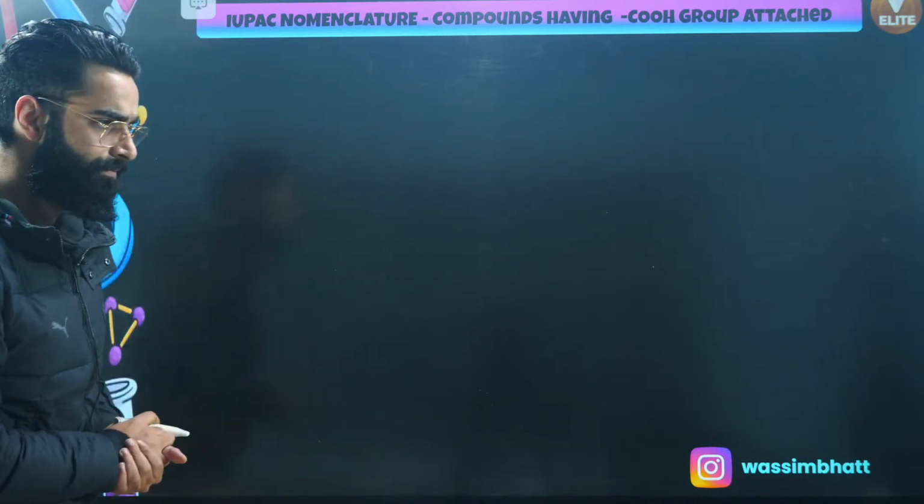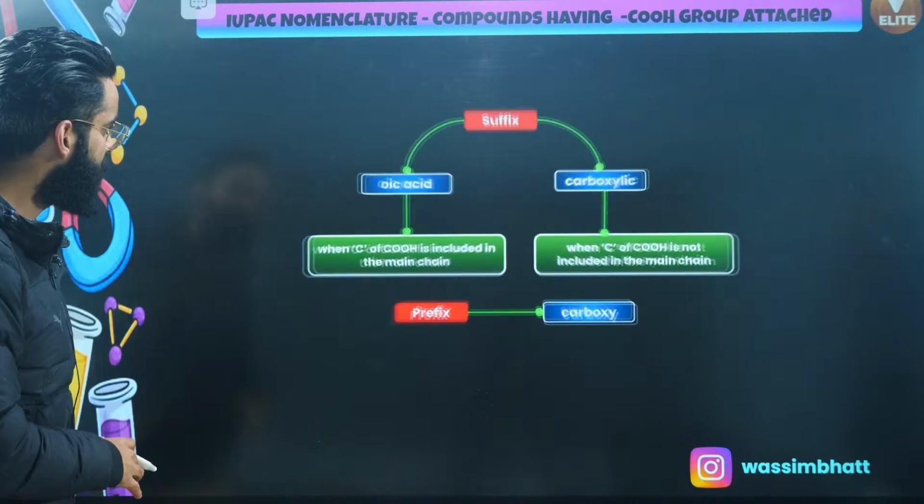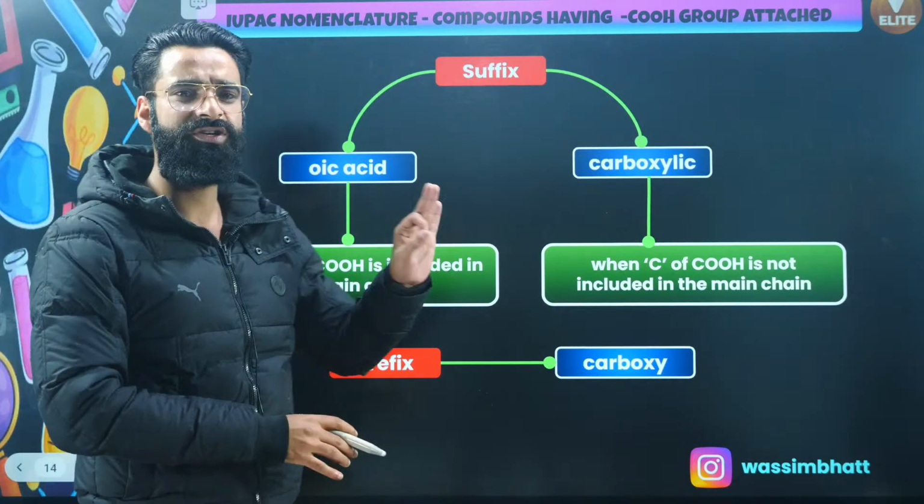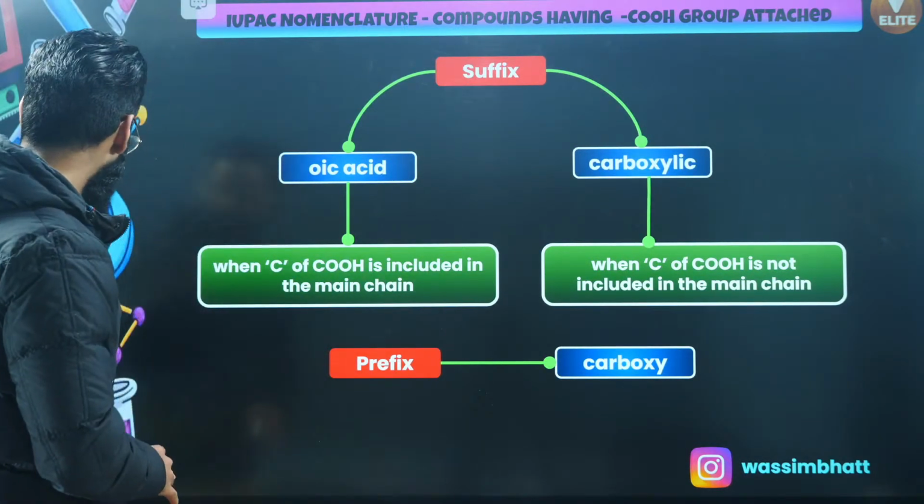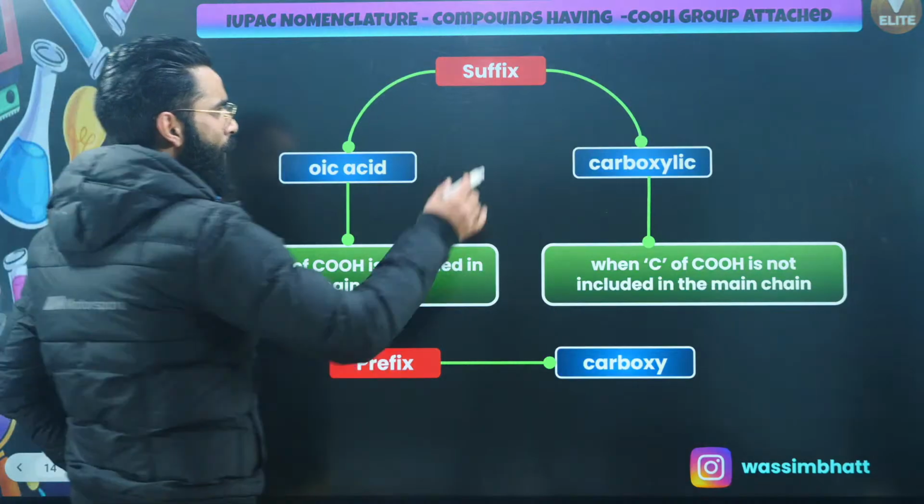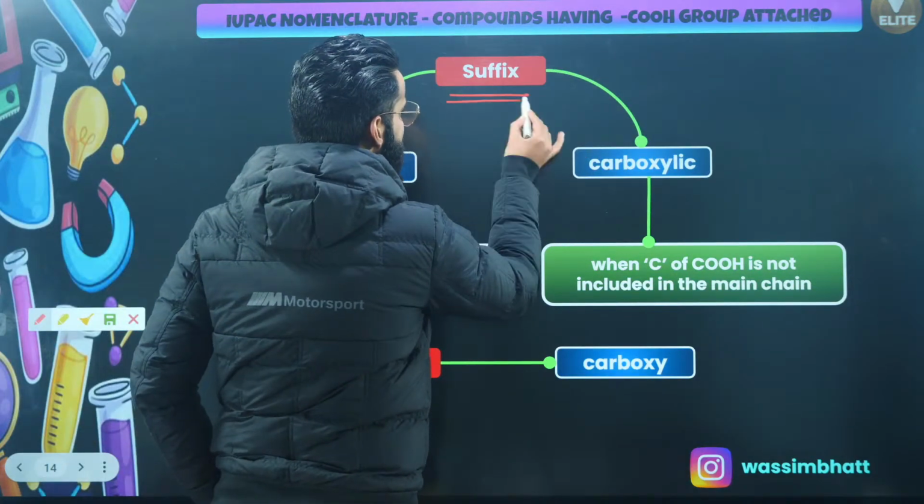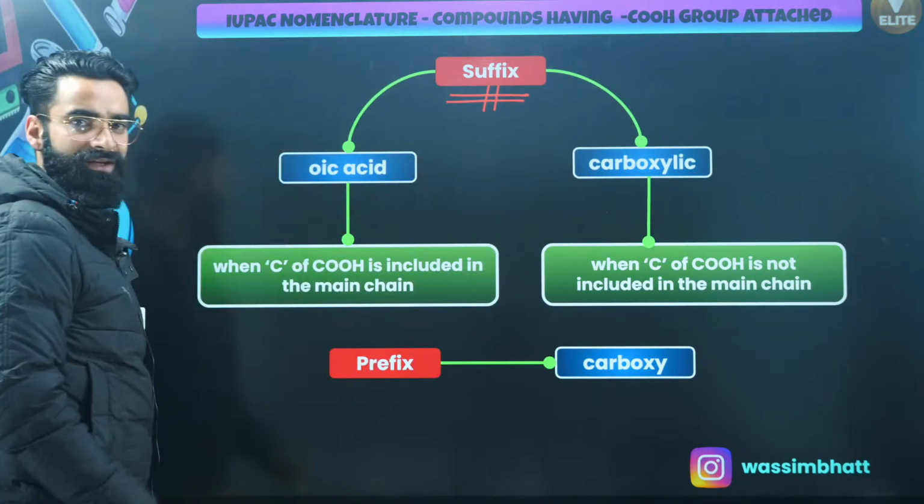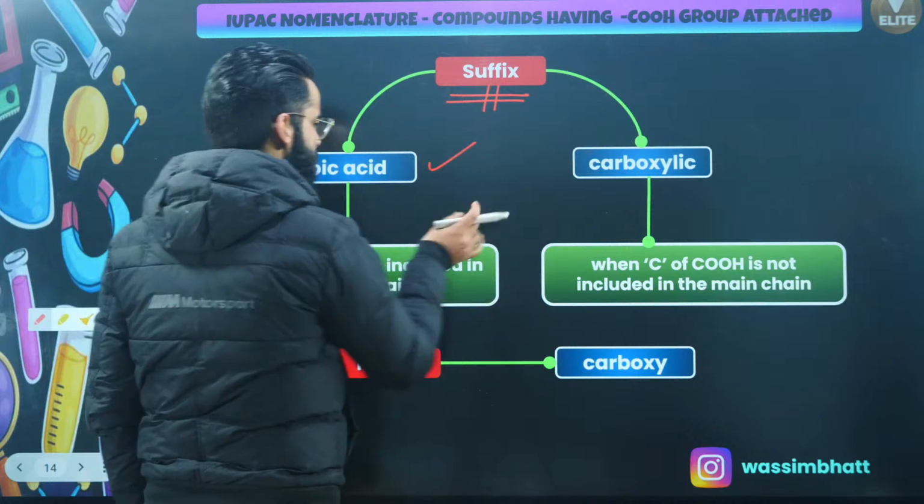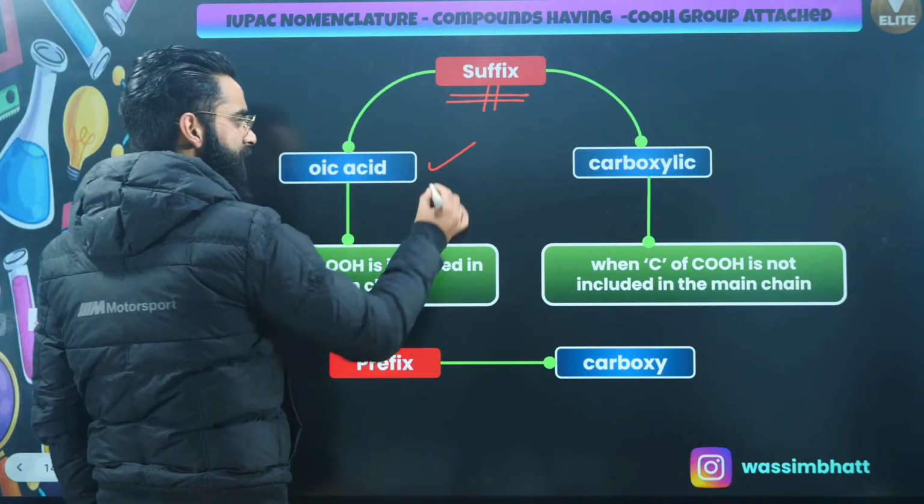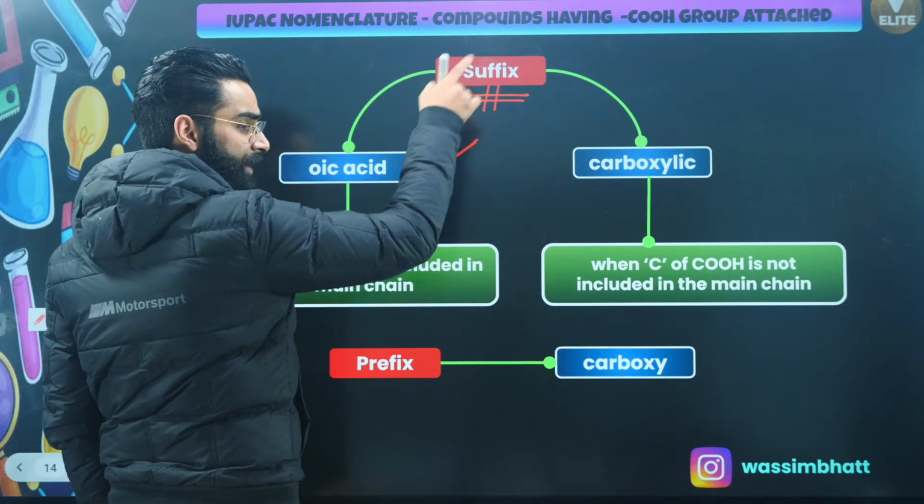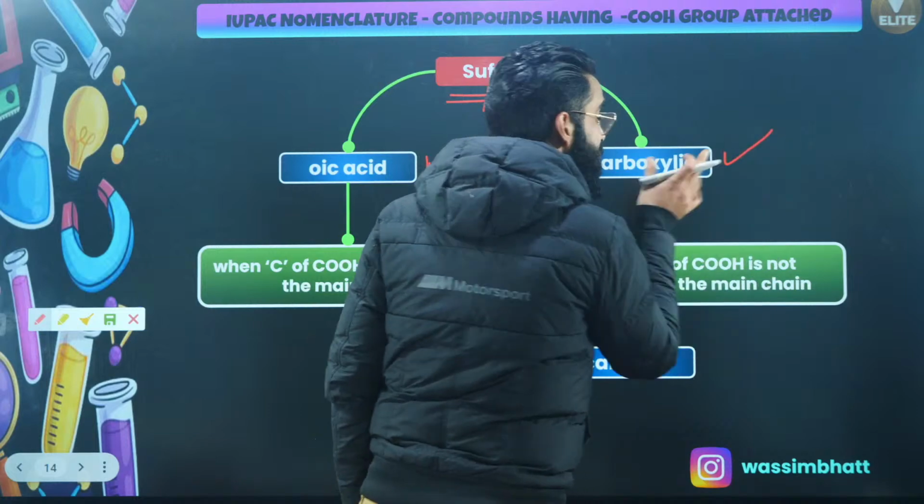Let's have a look now. These are some basic things which I would want you guys to remember. And what are these basic things exactly? When carboxylic acid is used as the suffix, either its name is going to be oic acid, or you write carboxylic acid.